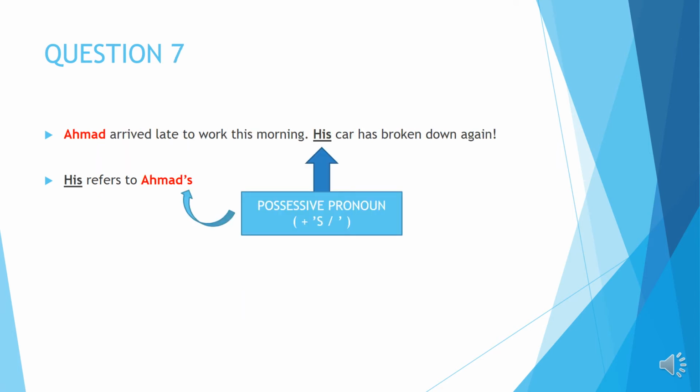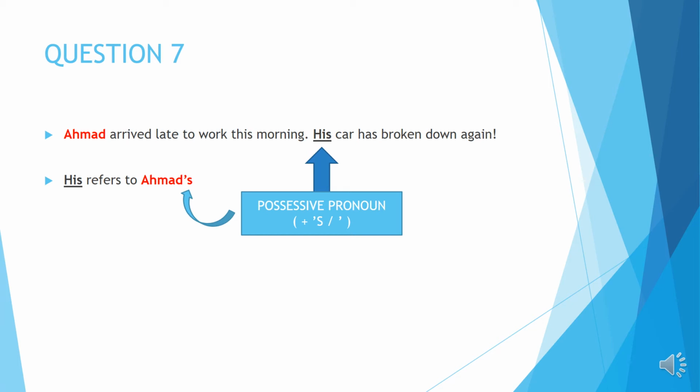Next, this is also a possessive pronoun question. Question number 7. Ahmad arrived late to work this morning. His car has broken down again. So, whose car is it? His is a possessive pronoun, singular. Okay, so his must be referring to a male.